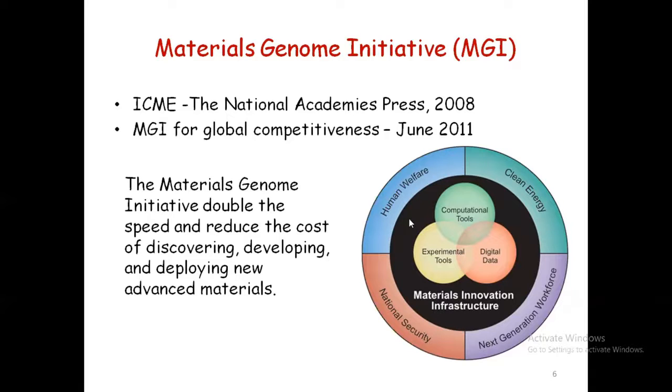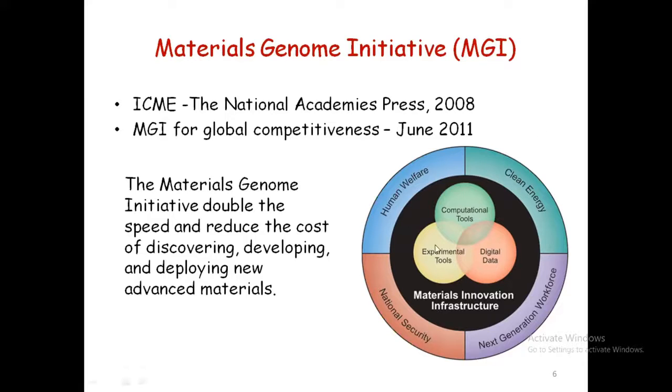The agencies include the Department of Energy, the Department of Defense, the National Institute of Standards and Technology, and NASA. These agencies funded it and decided to speed up the process.